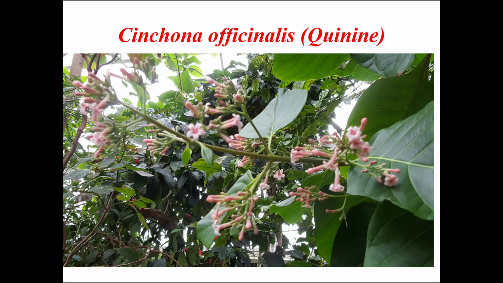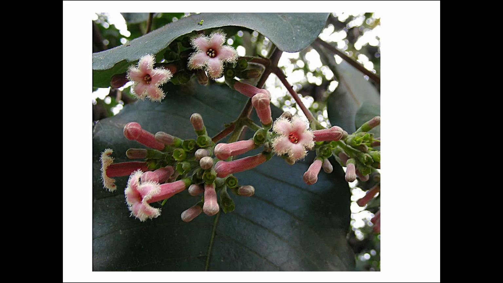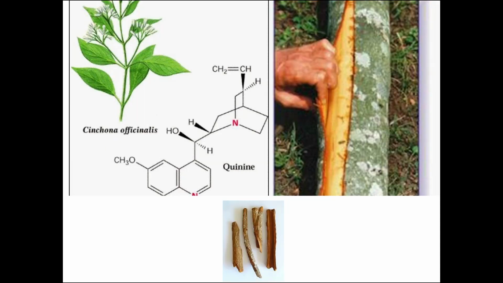This is Cinchona officinalis. These are the flowers in close-up view. As you can see, the flowers are baby pink in color, and the typical shape is funnel shaped. As I mentioned earlier, the bark of Cinchona officinalis is the source of quinine, which is an alkaloid from which the anti-malarial drug is made.